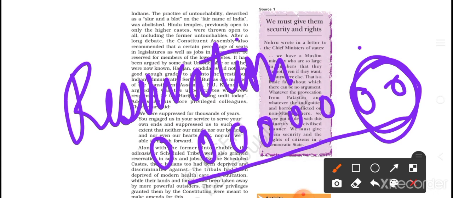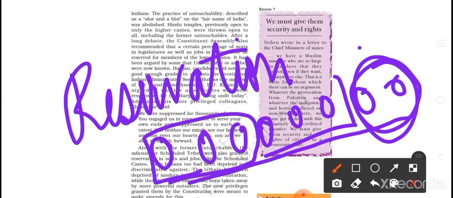Otherwise, if scheduled caste people or the lower caste people got less marks even compared to those generals, still they will get these seats, and same with tribals. Okay, so this is how it works.